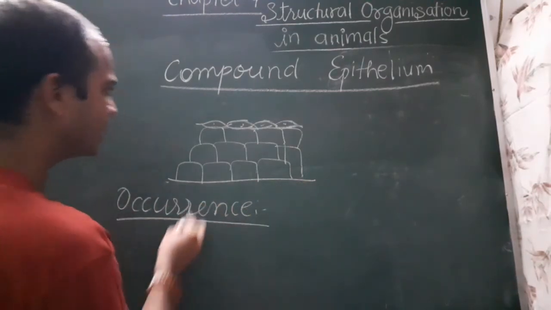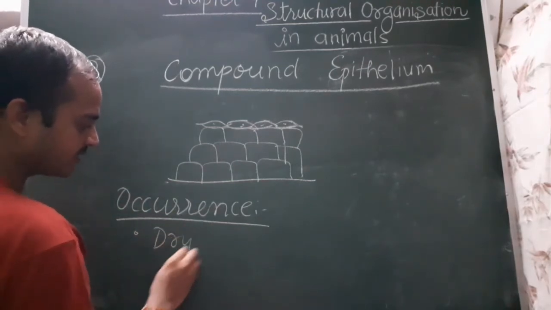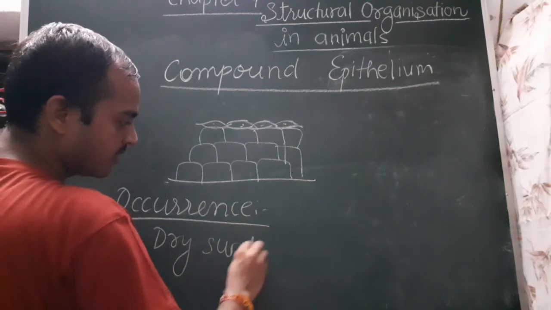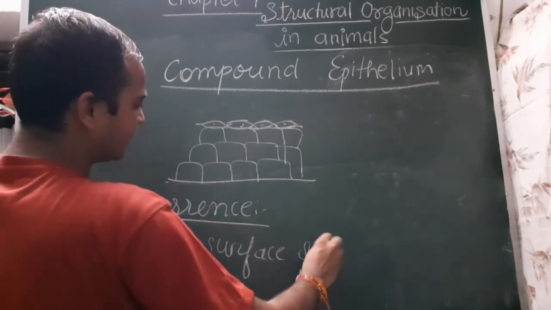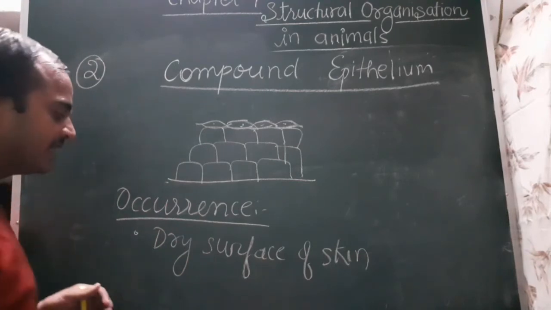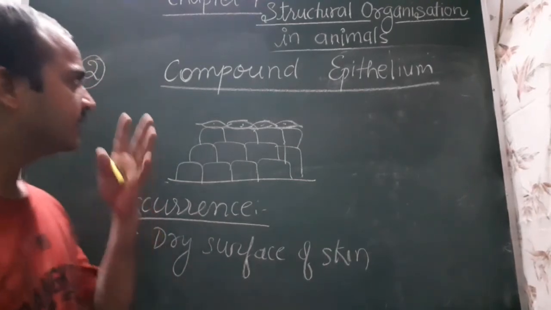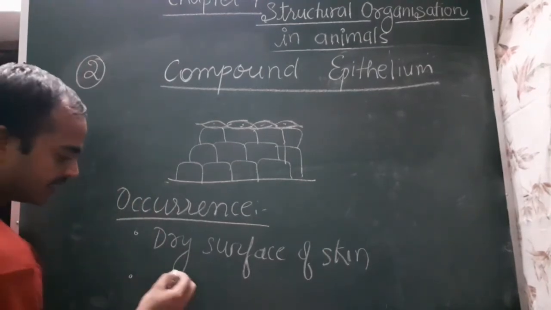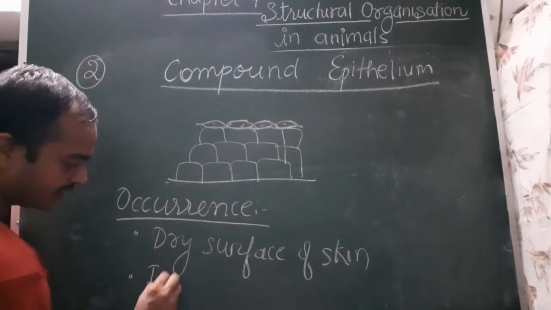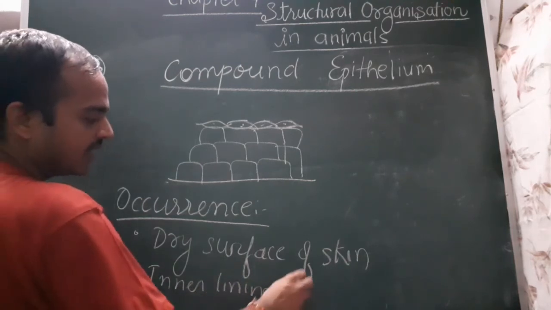Our skin is made up of compound epithelium cells. The dry surface of skin is made up of compound epithelium cells. Along with that, our buccal cavity, the inner lining of the buccal cavity, is also made up of compound epithelium.